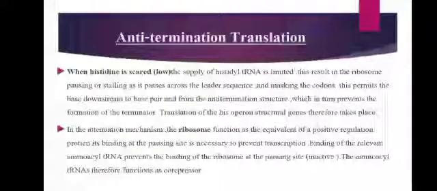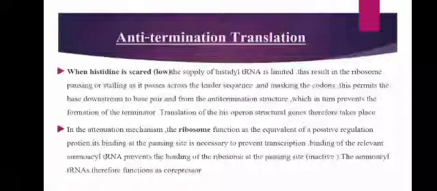In this attenuation mechanism, the ribosome functions as an equivalent of a positive regulatory protein. Its binding at the pausing site is necessary to prevent the termination of transcription. Binding to the relevant aminoacyl tRNA prevents the binding of the ribosome at the pausing site, and aminoacyl tRNA therefore functions as a co-repressor. As I mentioned before, the aminoacyl tRNA will prevent the transcription process.